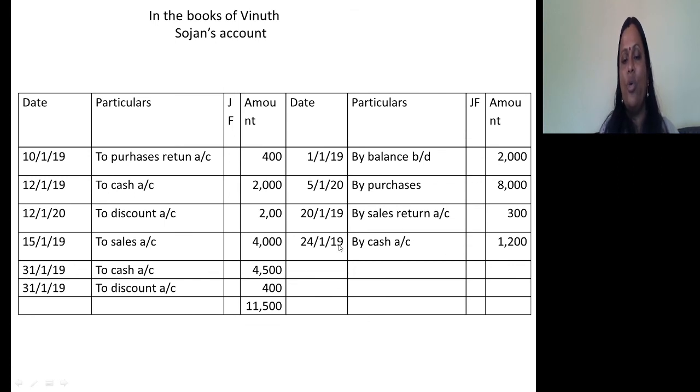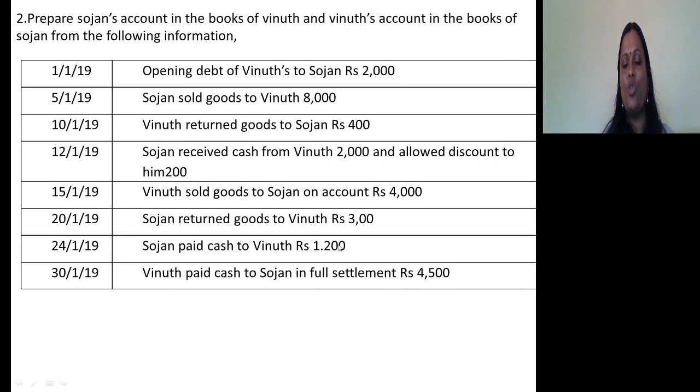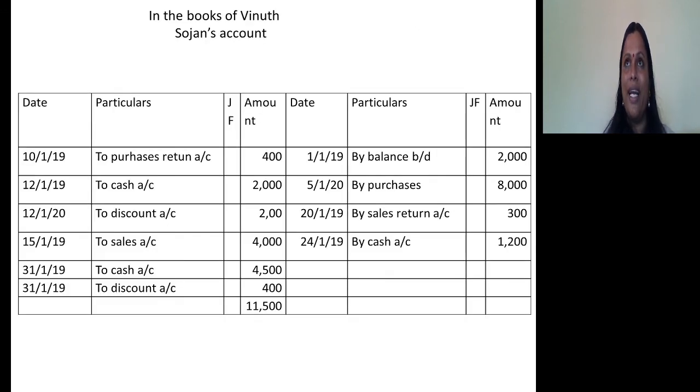This 400 you will come to know before passing the entry for this last transaction. Try to understand. It was given in the problem that Vinut paid cash to Sojan in full settlement of 4,500. Before posting this entry in Sojan's account in the books of Vinut, you calculate the amount due. The amount due was 4,900. Settlement was fully done by paying 4,500. So 400 was the discount received. In the same way, you have to analyze this problem from the point of view of Sojan in his books by preparing Vinut's account. So try to prepare Vinut's account in the books of Sojan. Take care. Thank you.